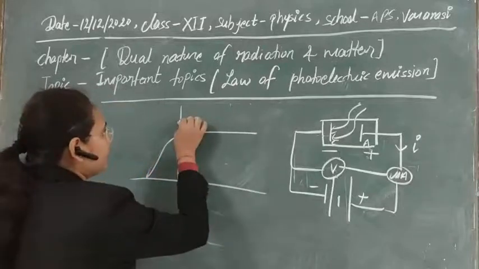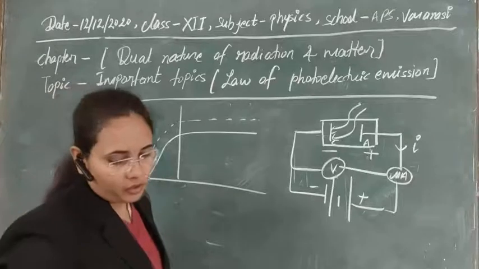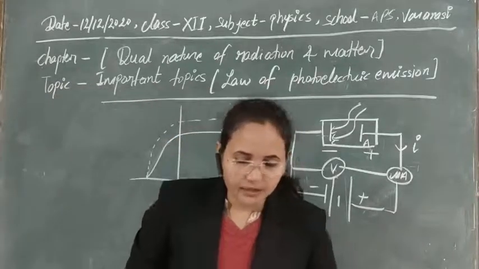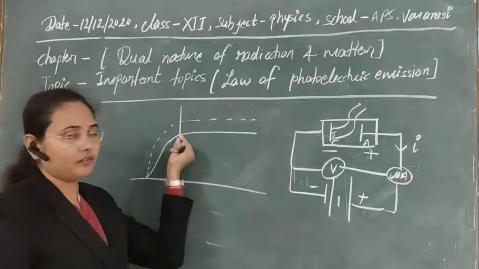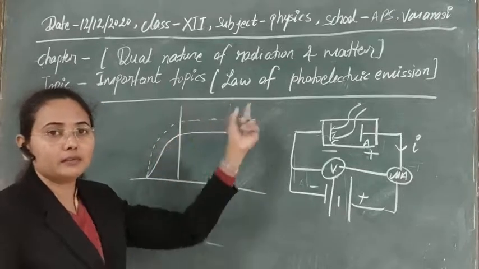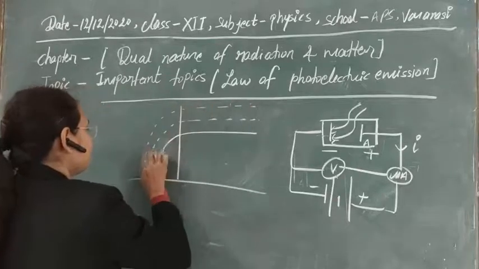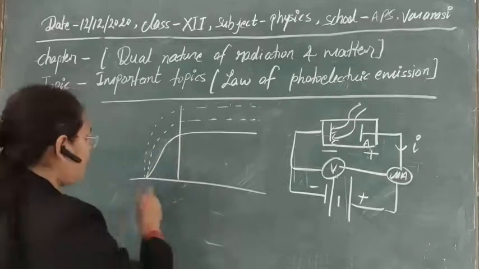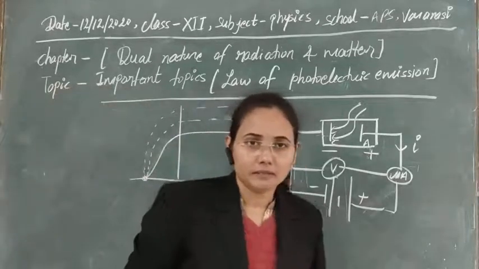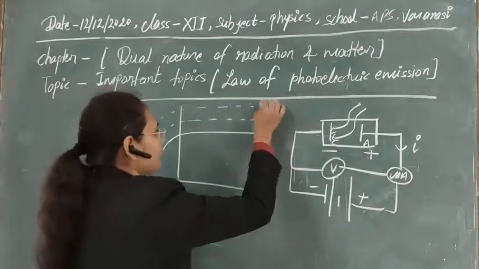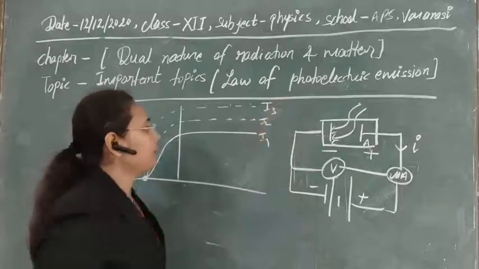And for different intensities we can obtain different graphs. If we use different intensity, obviously different current will be obtained. Greater the intensity, greater the current here. Again, greater the intensity, greater the current. But for all these intensities, the stopping potential is the same. Clear? So here you can use I3, I2, I1 for this. I3 is greater than I2, and I2 is greater than I1.